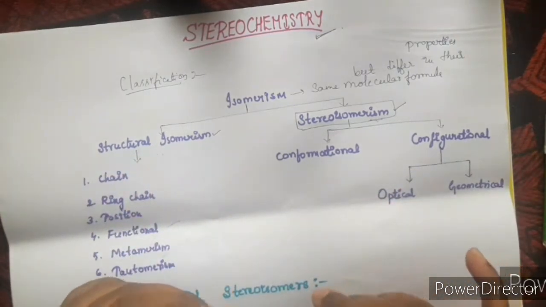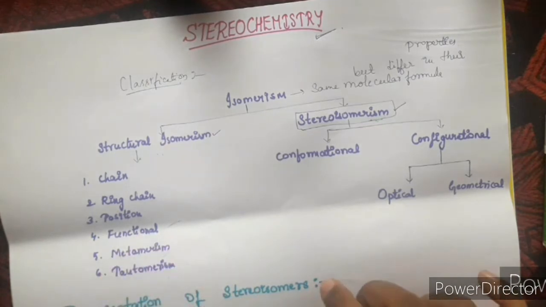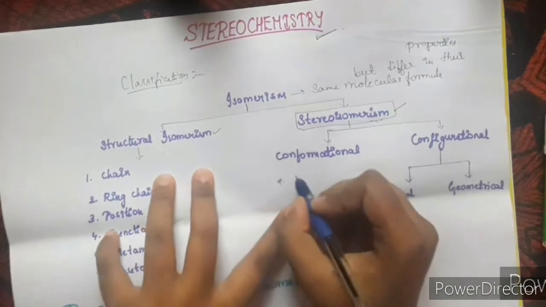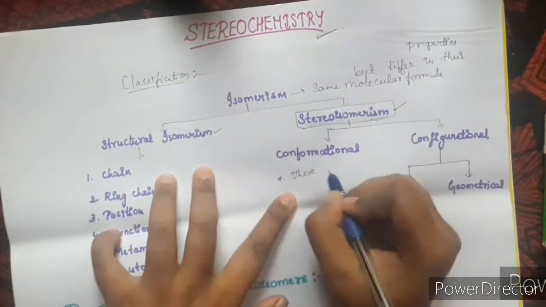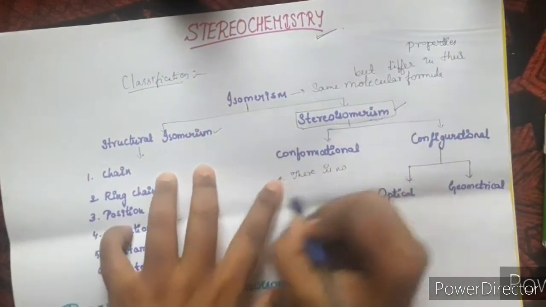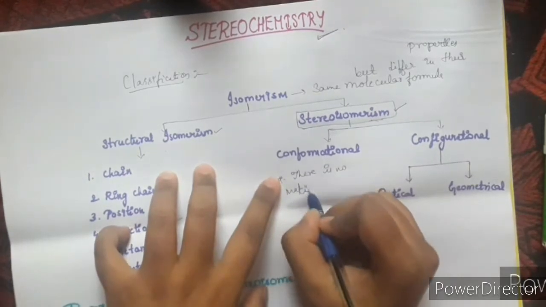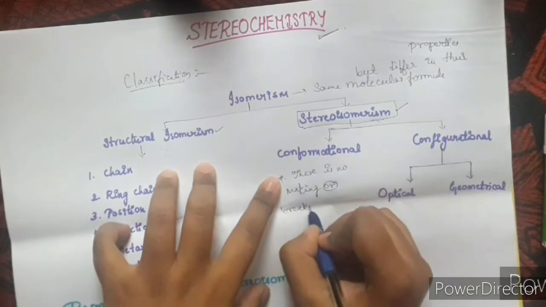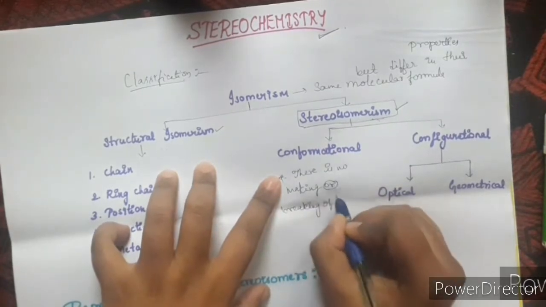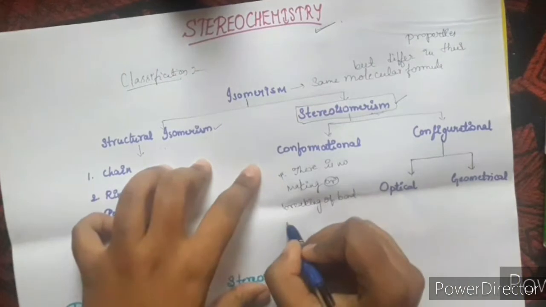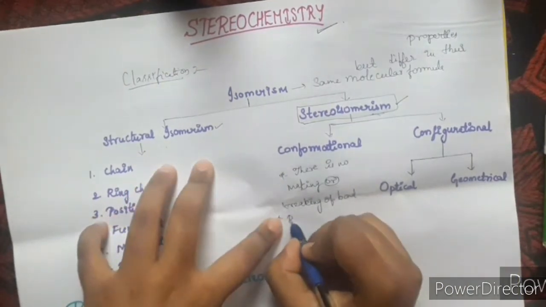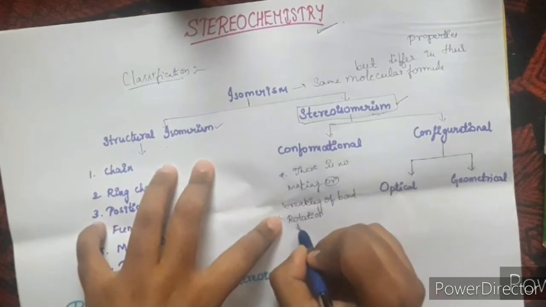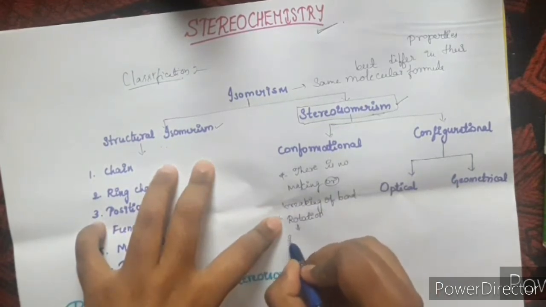The mechanical process involves the rotation of the molecules, and in this case there is no making or breaking of bond. We just do rotation so that the molecule's structure differs.